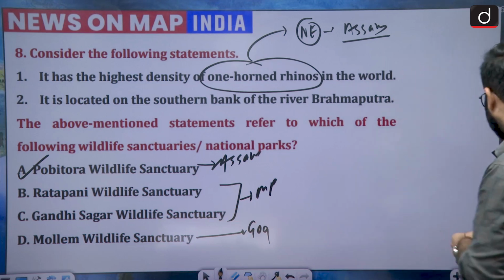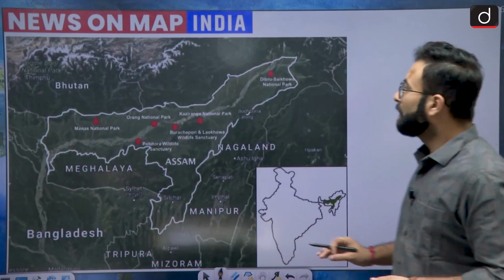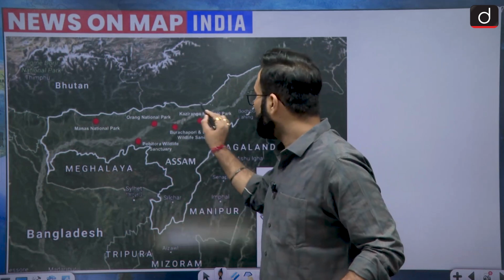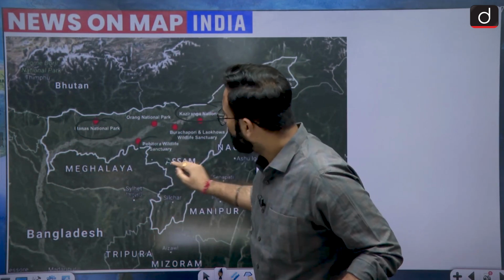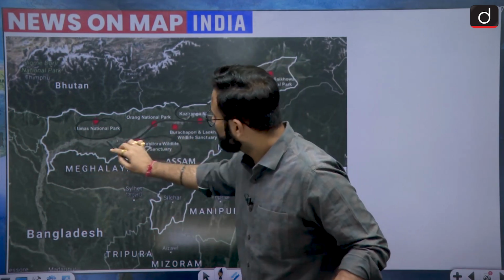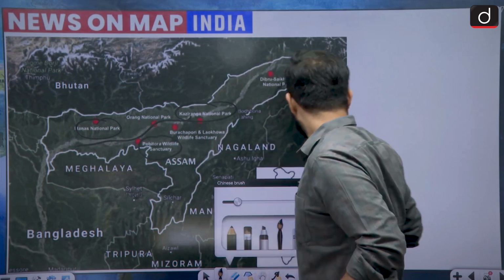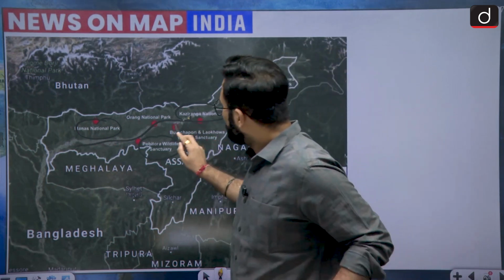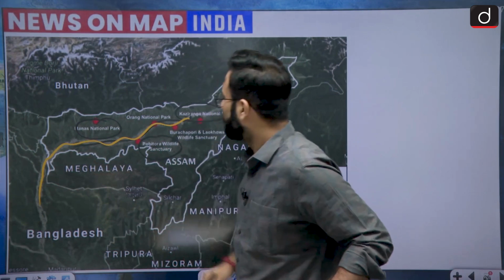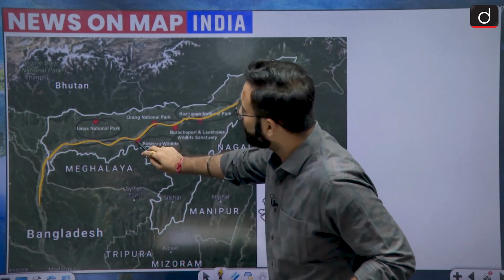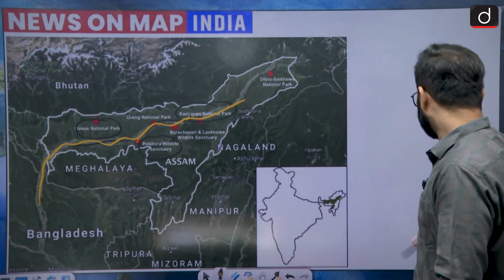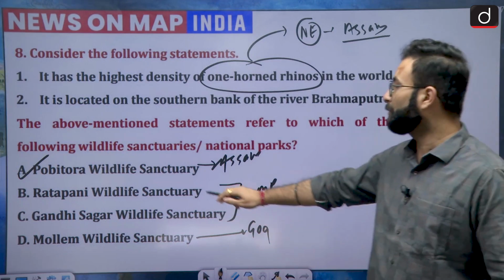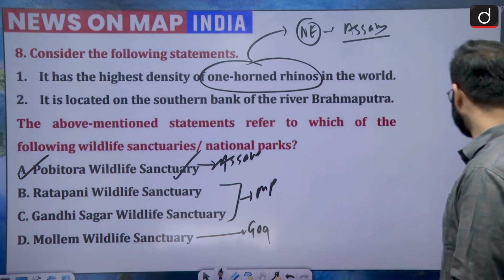Now look at this particular picture. When we talk about the areas of one-horned rhinos, you know that Kaziranga is quite famous for them. Then Manas is famous for them. Here we have Pobitora. This river over here is basically the Brahmaputra. So on the southern bank of the Brahmaputra we have Pobitora. I hope that is clear. Now we can move further. The answer would be A, that is Pobitora Wildlife Sanctuary.